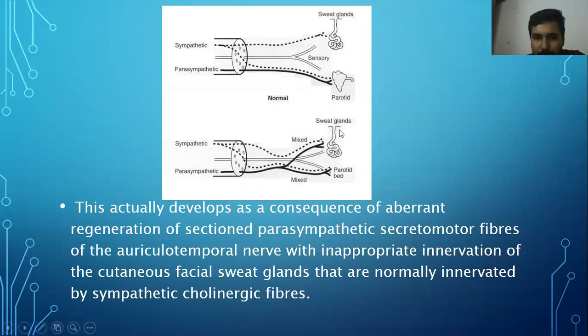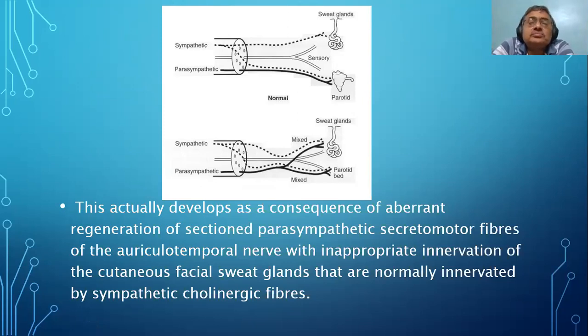So this is what, so you show how it has developed. You can understand it. This is for everybody, not just for you to speak out. Explain what you have shown here. In the upper part, the normal parasympathetic fiber goes to the parotid gland. It is a fiber of the auriculotemporal nerve. No, it actually comes from the lesser superficial petrosal nerve, which joins the auriculotemporal nerve. So the fiber comes through the lesser superficial petrosal, then it conjoins with the auriculotemporal nerve and supplies the secretomotor fiber. Yes, sir. And the parasympathetic fiber comes from the glossopharyngeal ganglion.